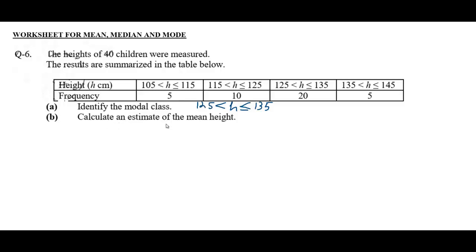Calculate an estimate of the mean height. Mean is summation fx divided by summation f. To find fx, we need x first. x is the middle value of this class interval. It is obvious the middle value is 110,